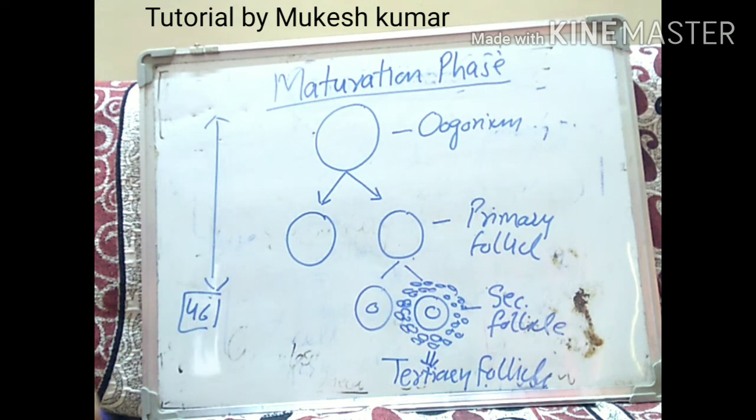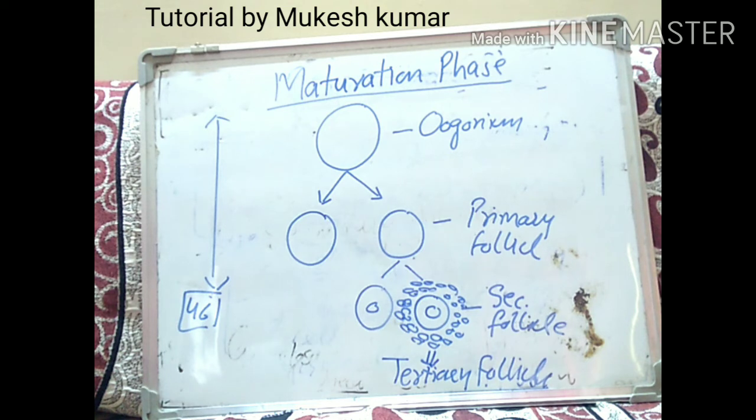But here it is an exception: as a result of meiotic first division, it is going to produce two unequal cells, the first polar body and the larger cell known as the secondary oocyte, which is also known as the ovum.